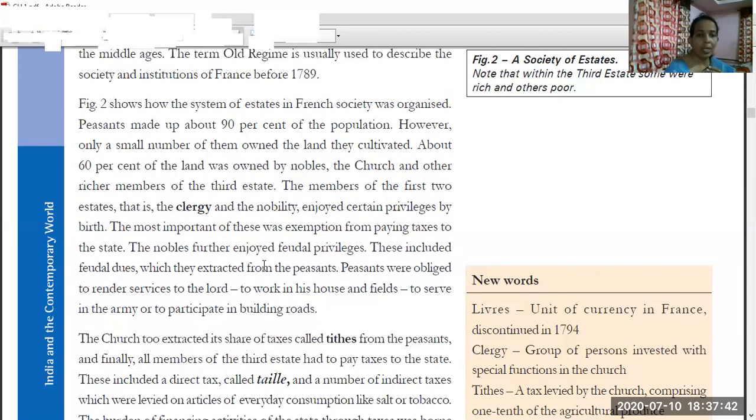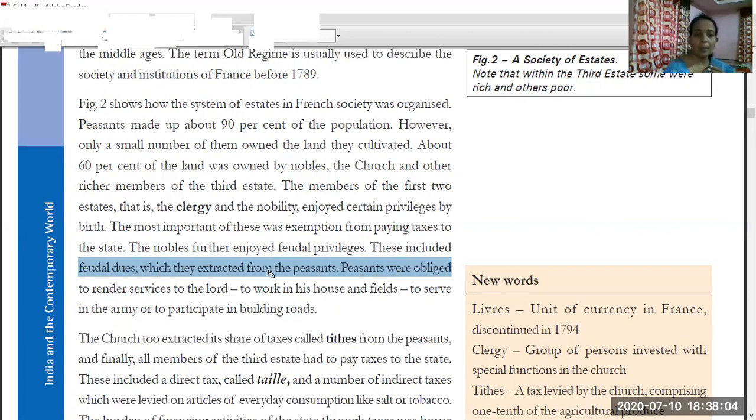The nobles further enjoyed feudal privileges. What feudal privileges were there? This includes feudal dues. The people had to pay feudal dues to the nobles, which they extracted from the peasants. Peasants were obliged to render services to the lord.